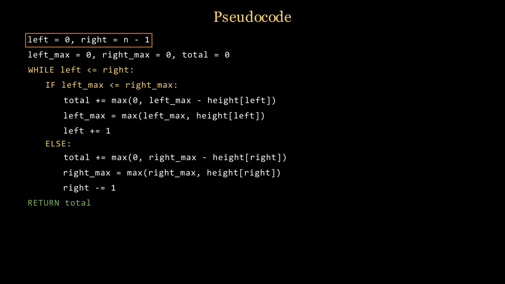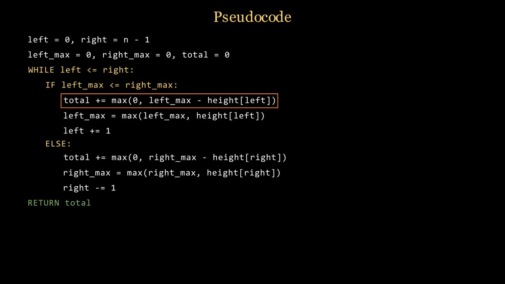Two-pointer pseudocode. We'll go through each step. Initialize left at 0, right at n-1. Initialize left max, right max, and total to 0. While left is at most right, we process 1 bar. If left max is at most right max, we process the left side. Add water at left, max of 0 and left_max minus height at left.